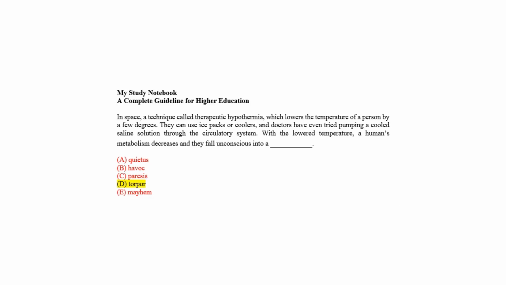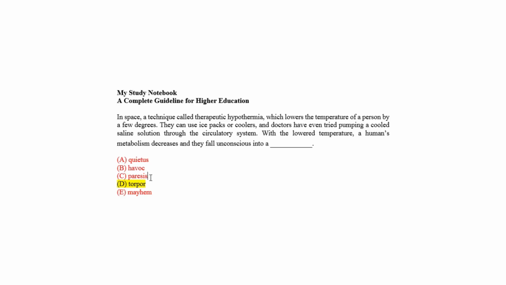The technique or experiment is done in a way where we can accept nothing negative happened to a person going through the experiment. With the lower temperature, a human's metabolism naturally decreases and they fall unconscious into a state where they can survive, but it is not certain or correct that they die in the state. So choice A given as coitus and choice C given as paresis, mean death and partial paralysis, are incorrect because